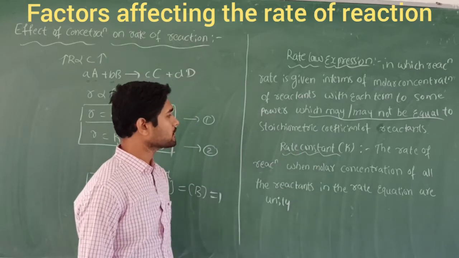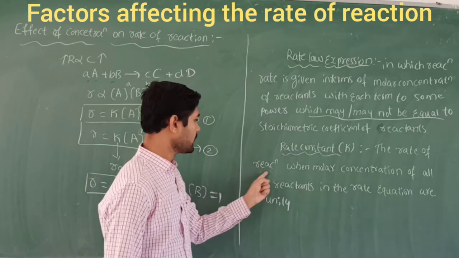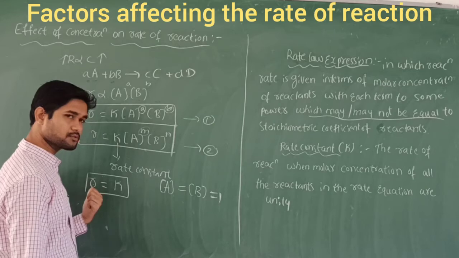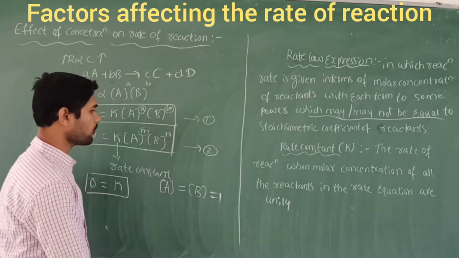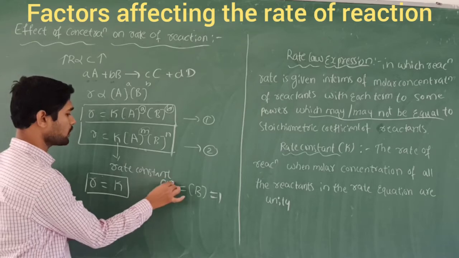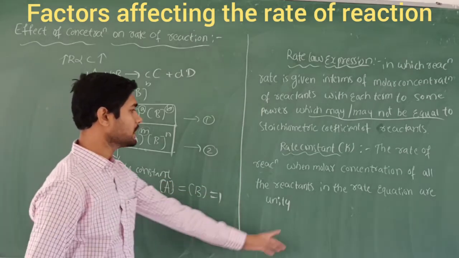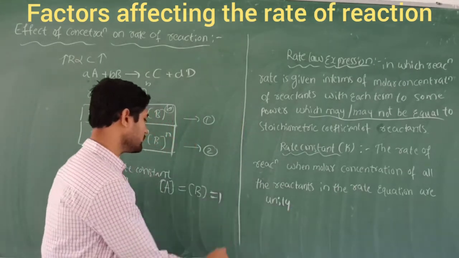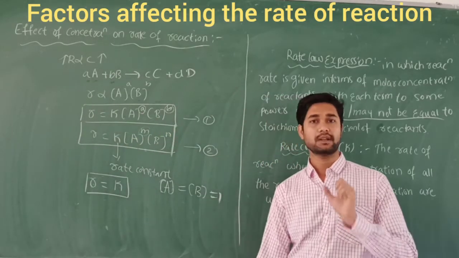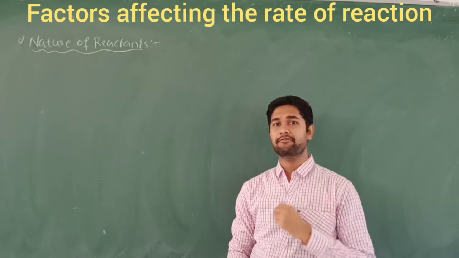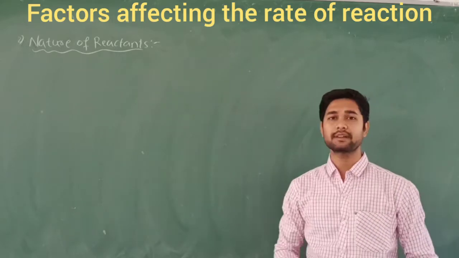Rate constant is the rate of reaction when the molar concentration of all the reactants in the rate equation is unity. Unity means the value 1, and that we call the rate constant. Let's discuss the second factor, which is the nature of the reactants.